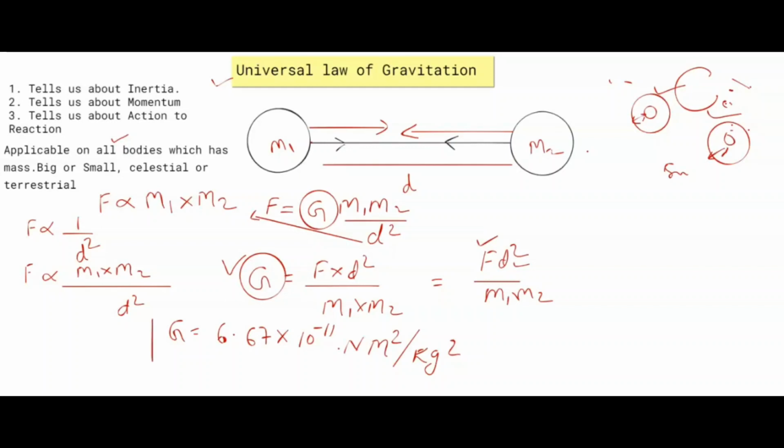This value will never change at any place. It will be the same on Earth, on the moon, in space, anywhere.